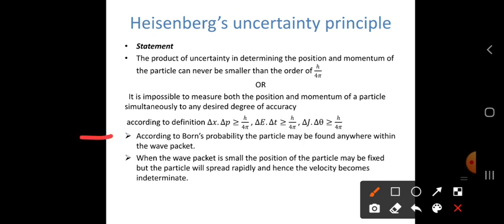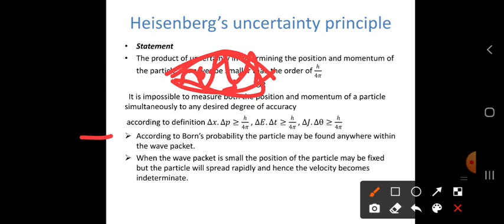Next, according to Born's probability, the particle may be found anywhere within the wave packet. Suppose it is one wave packet containing waves of different amplitudes, different wavelengths, different phases, and different frequencies. So the particle may be anywhere within the wave packet, it may be here or here or here, anywhere in the wave packet. That is the meaning of this.